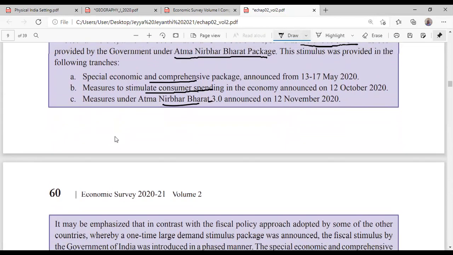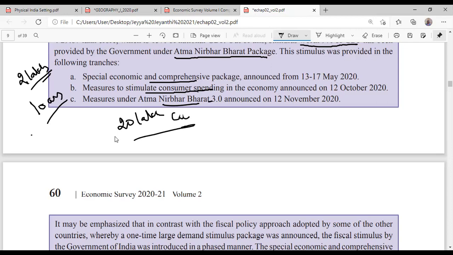I'll tell you what the government did, I remember those things. Around 2 lakh crore, write it down, around 2 lakh crore the government spent directly from its pocket. The remaining were in the form of loans or some kind of concessions, which according to the government was 20 lakh crore, approximately 10% of GDP.